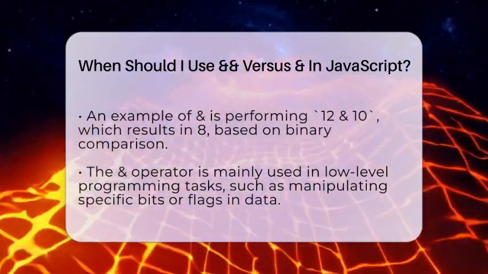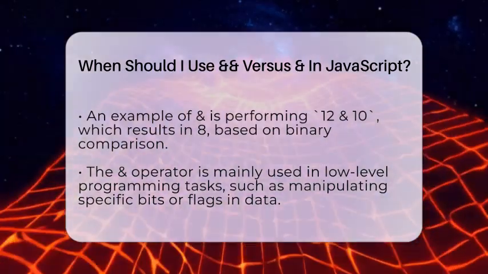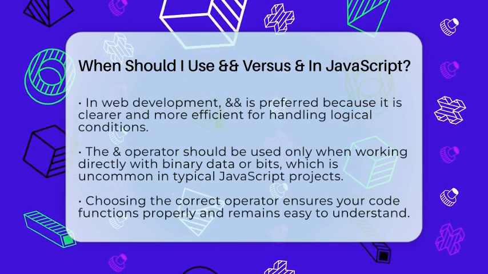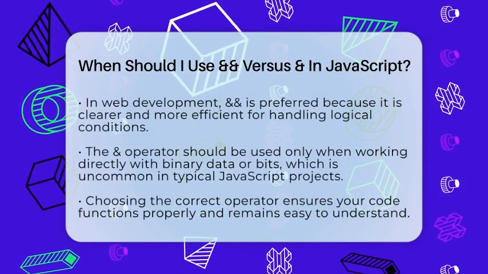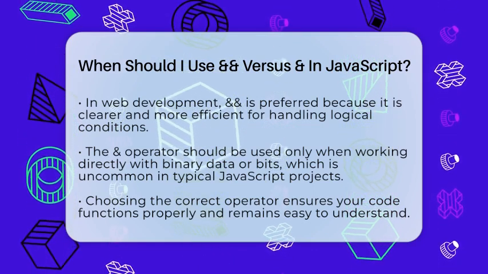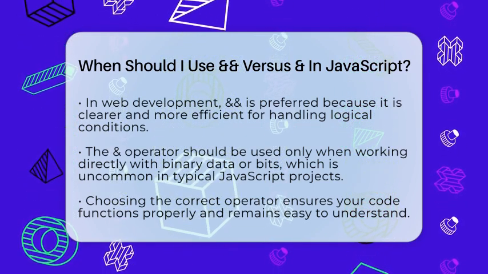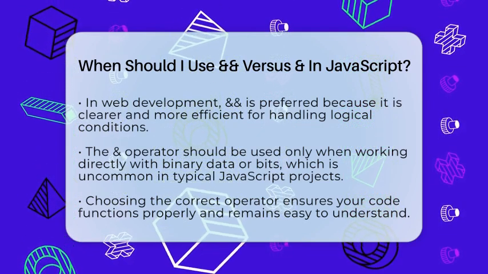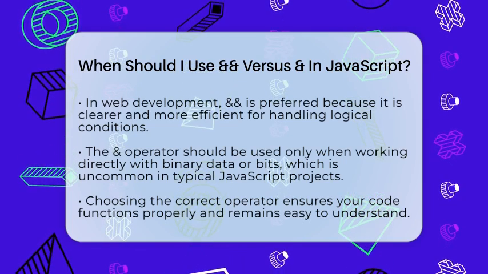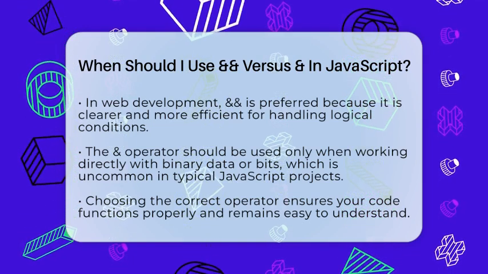So, the main difference is that && is for logical conditions and short-circuits when the first condition is false. It is what you want when checking multiple true or false statements. The & operator is for binary operations on numbers, useful in special cases like working with flags or binary data. In most web development tasks, you will use && because it makes your code clearer and more efficient when dealing with conditions. Use & only when you need to manipulate bits directly, which is rare in typical JavaScript projects. Remember, choosing the right operator helps keep your code correct and easy to understand.